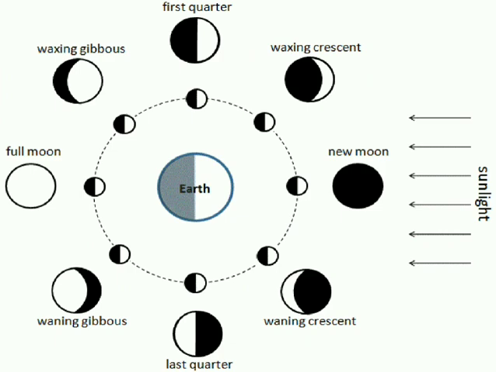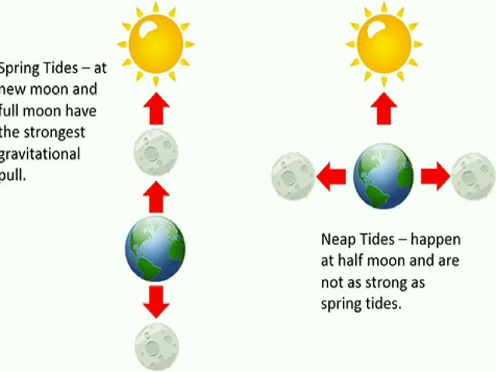But in the case of full moon and new moon, we are experiencing the maximum amount of high tide and low tide. The main reason is that the sun, moon, and earth will come in a straight line, and the sun and moon are exerting the gravitational pull in the same direction. Because of that, on earth, the gravitational force causes a high tide or low tide. So this is the example for the spring tide.